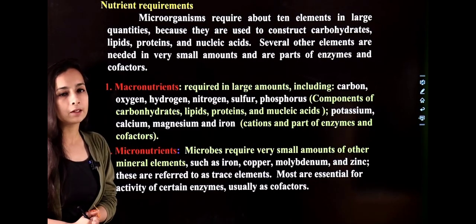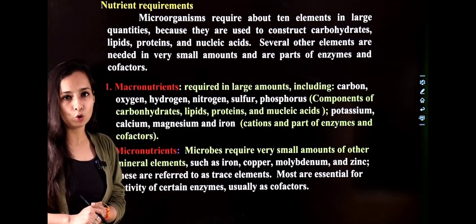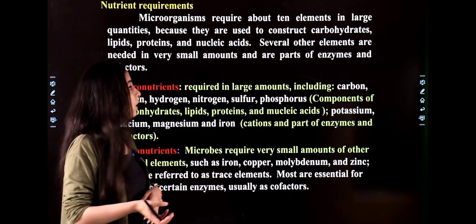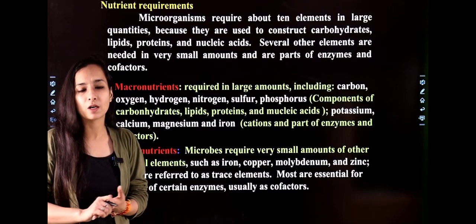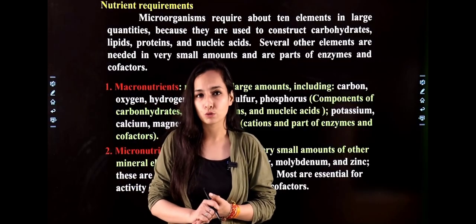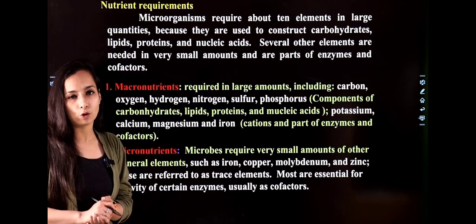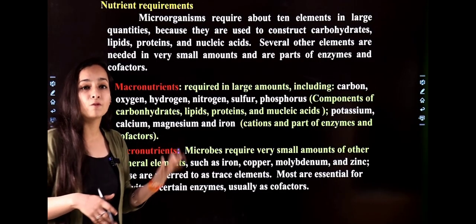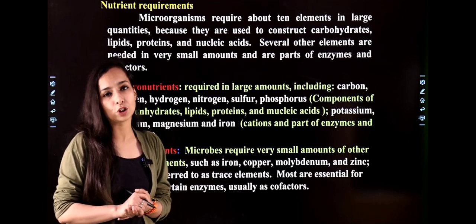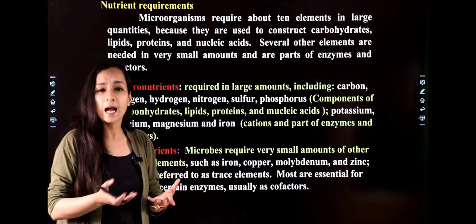First of all, there are two categories, macro and micro. Some of the nutrients are required in large quantity by the microbes for their growth. On the other hand, some nutrients are needed in small quantities to perform basic functions, and that type of nutrition is supplied by water, air, or the environment also, right? In our body, we need nutrition in the form of macro and micro, because some nutrients we get from our water, air, or food, but some macronutrients that we require in large amounts, we have to take with the diet, right?